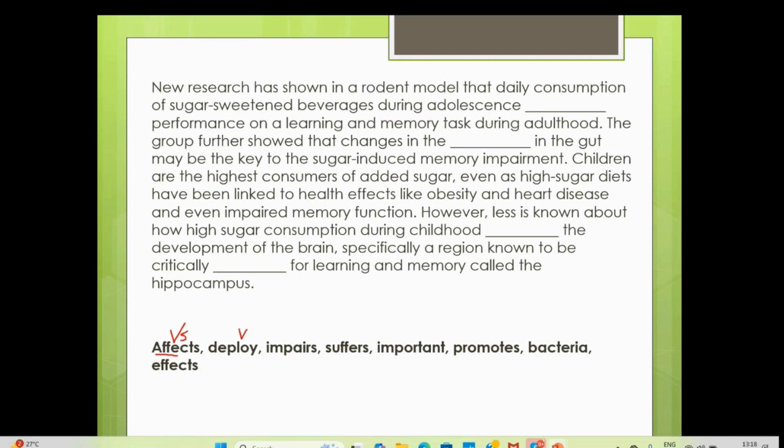You can deploy. Military people deploy their weapons like bomb and all. So deployment is placing somewhere. That is V1. Impairs. Okay. Usually damage. Work with us. Okay. Damage or hearing loss, like loss of something also.